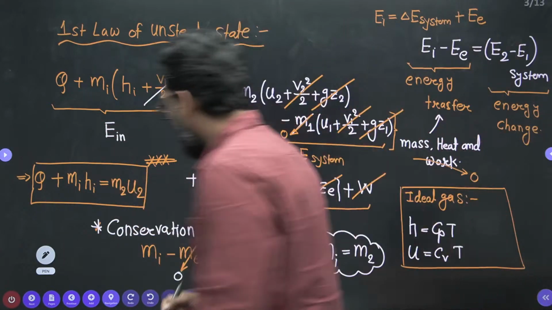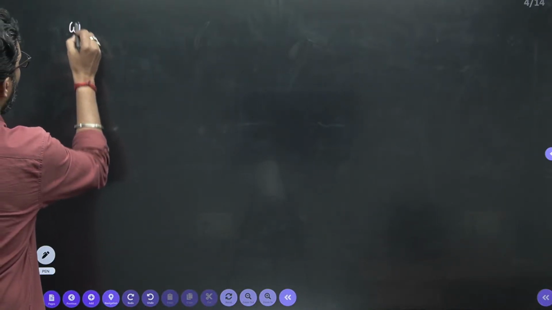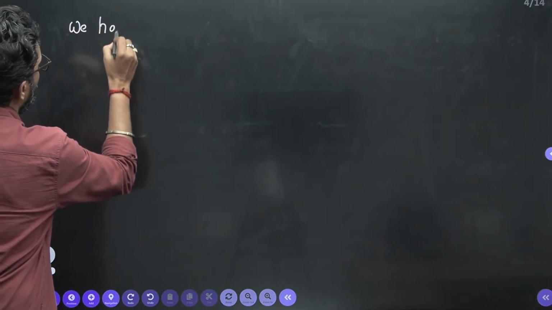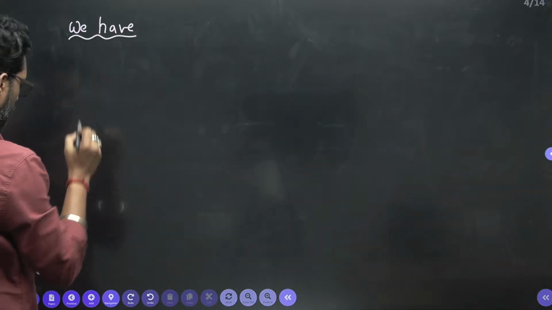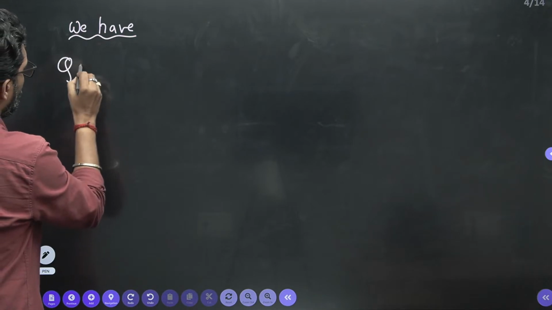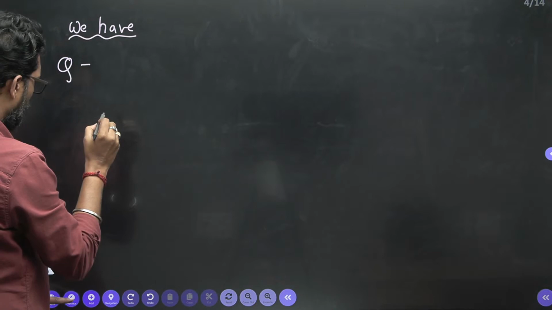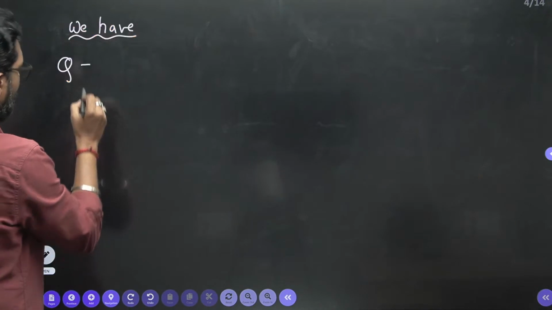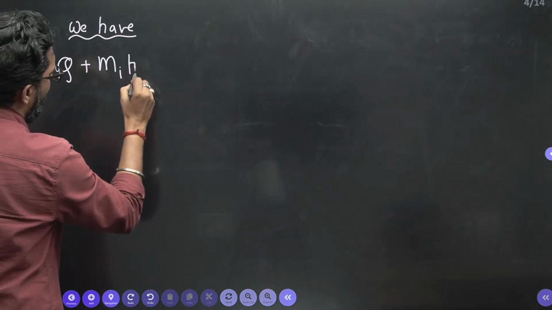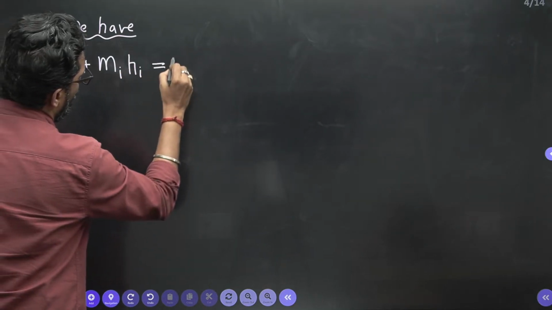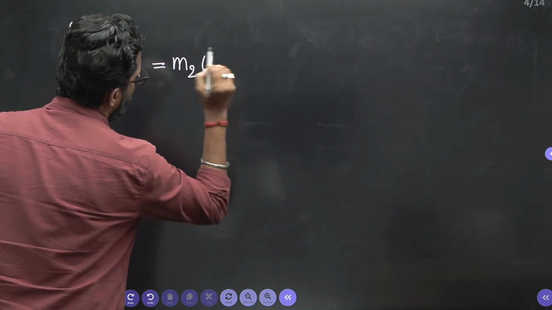Put that here, so what is the equation we have? Q plus Mi Hi, mass at inlet times enthalpy at inlet, is equal to the mass of the system at final times the energy of the system at final.